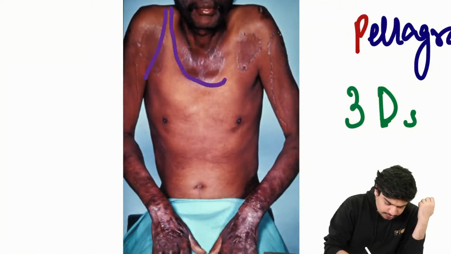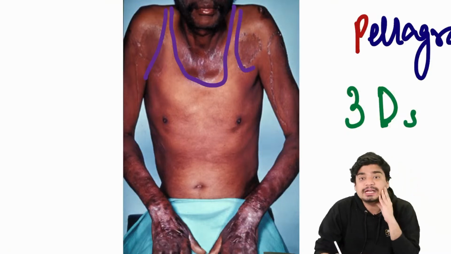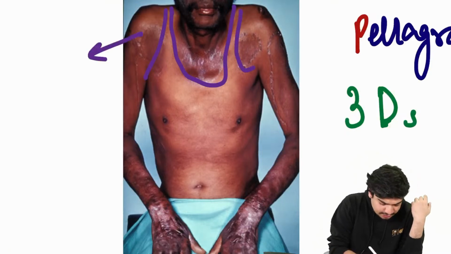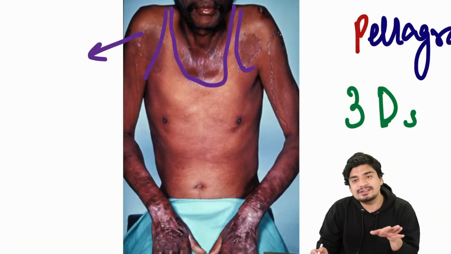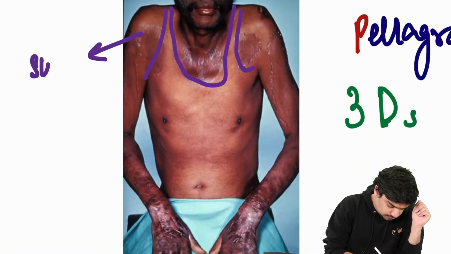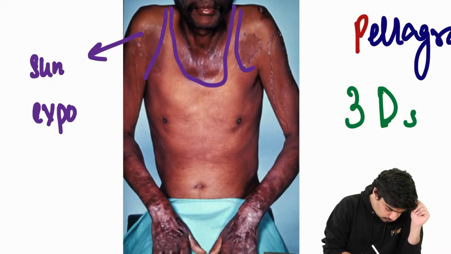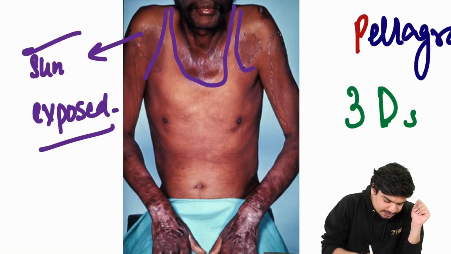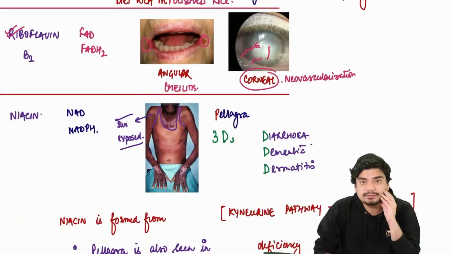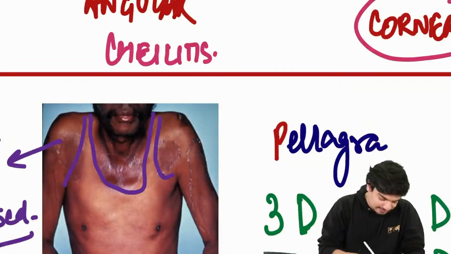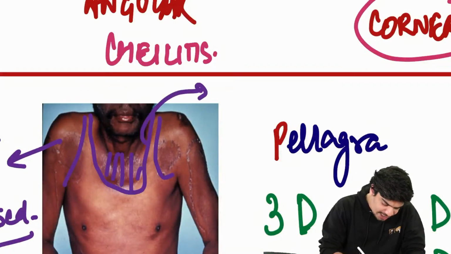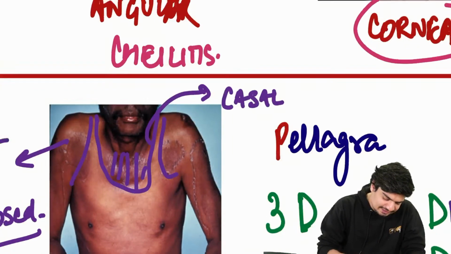Can you see? Can you feel that this child was wearing a banyan? So typically the dermatitis is in those areas where he was not wearing a banyan. Typically it is there in the sun exposed areas. And the dermatitis around the neck is called Castle's necklace.